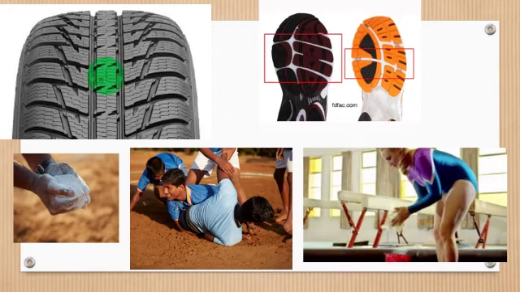Look at the pictures. These are the tires, they have rough surface. Shoes, they also have rough surface. Kabaddi players are rubbing their hands with mud, and gymnasts are also rubbing their hands with chalk powder.